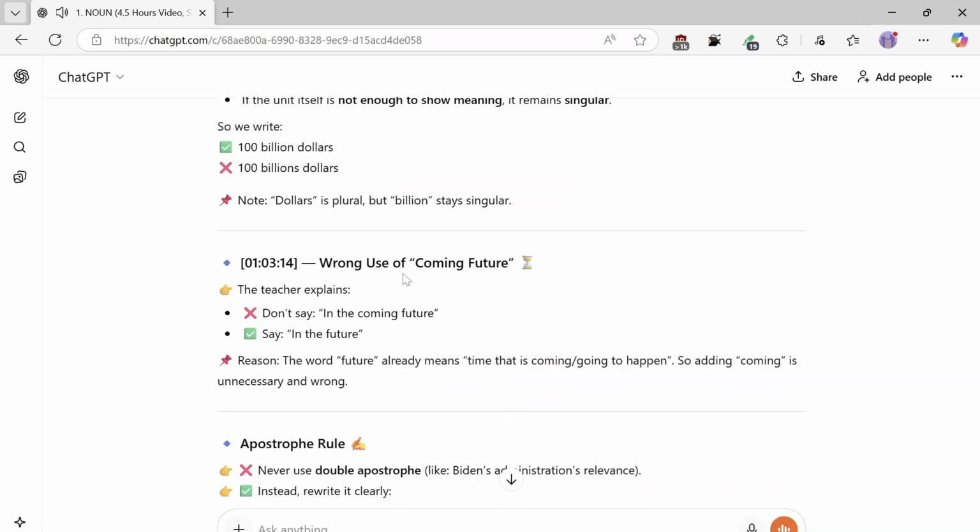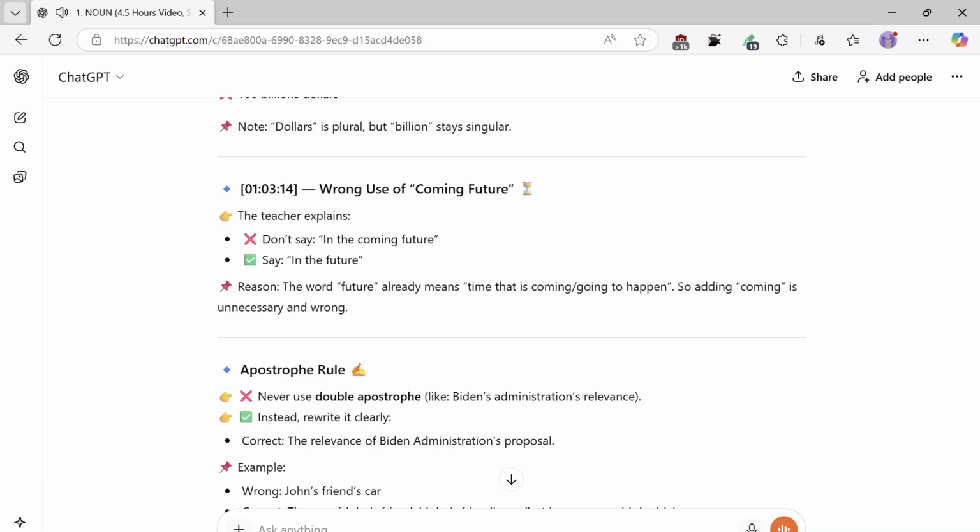Wrong use of "coming future." Don't say "in the coming future," say "in the future." Reason: the word future already means time that is coming, going to happen. So adding "coming" is unnecessary and wrong.